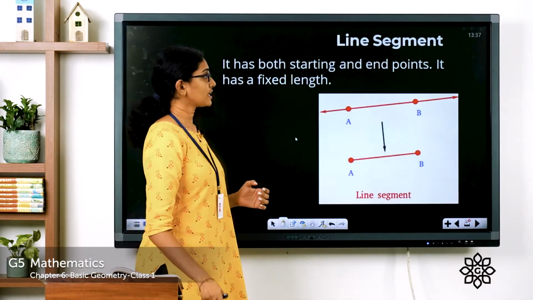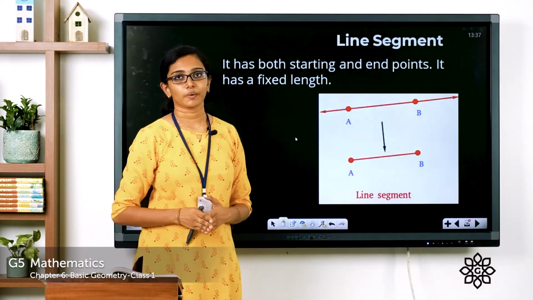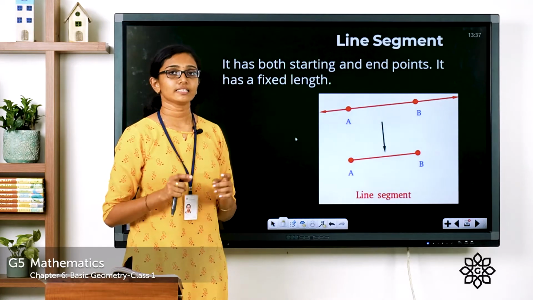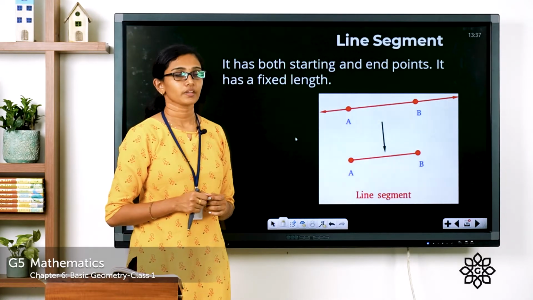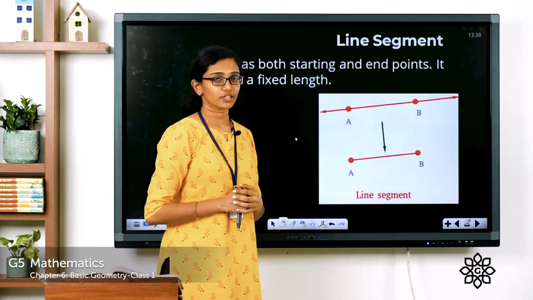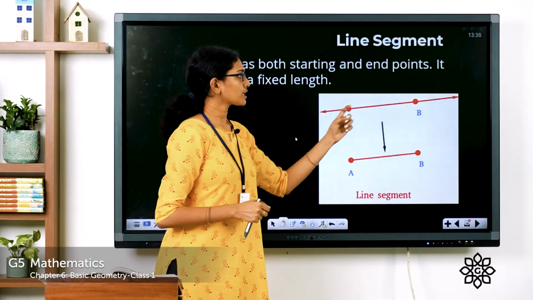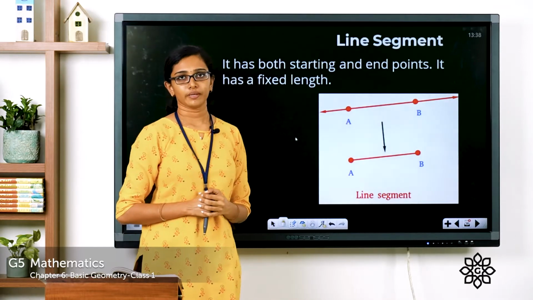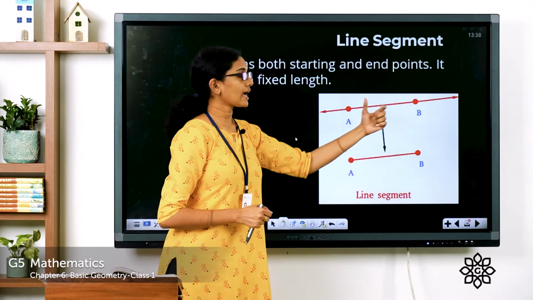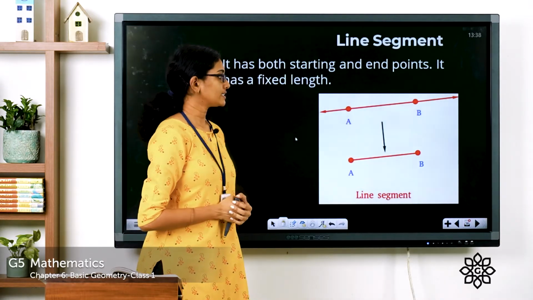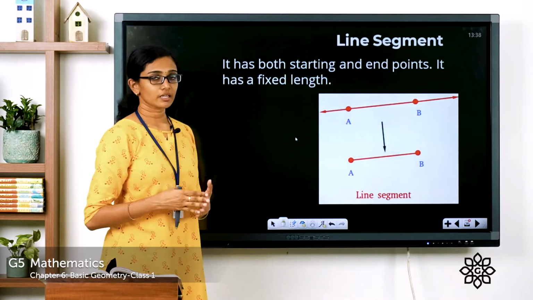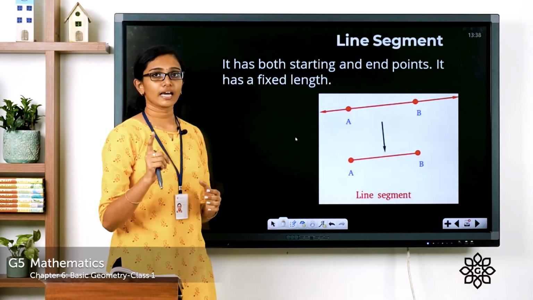Now, if that is a line, what is a line segment? A line segment is a part of a line, a segment or a piece of a line. See, you can see a line here which is extending in both directions, and you can see 2 points marked here, point A and point B. And the part of this line between the points A and B, that is called the line segment. You can see the line segment AB here. See, so a line segment has both starting and end points.